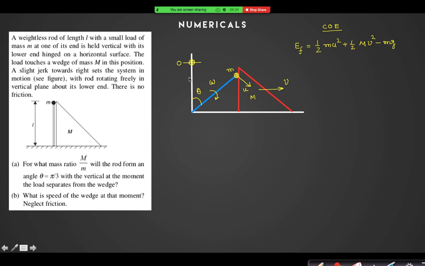What is this height? Let me calculate first. If this length is L, can you calculate this height h? Is it L into 1 minus cos theta? Yes, sir. And the initial energy is 0. So I can just say that final minus initial is 0 because there is no other force that is doing any work.